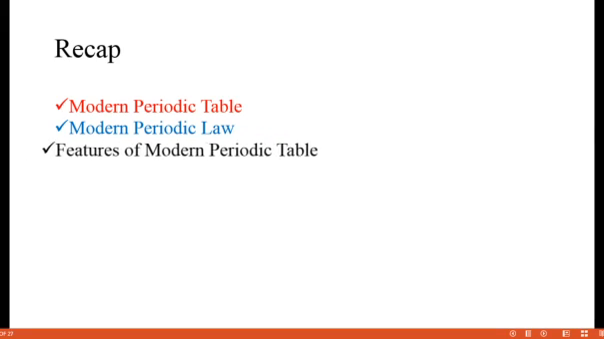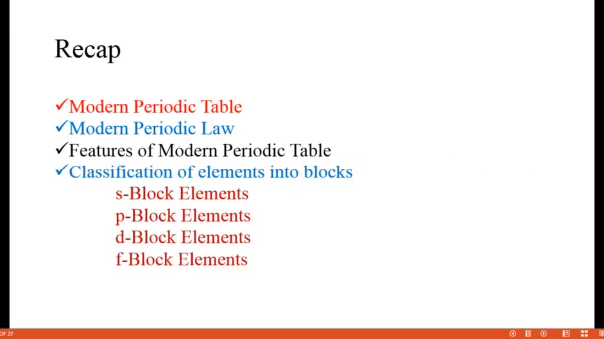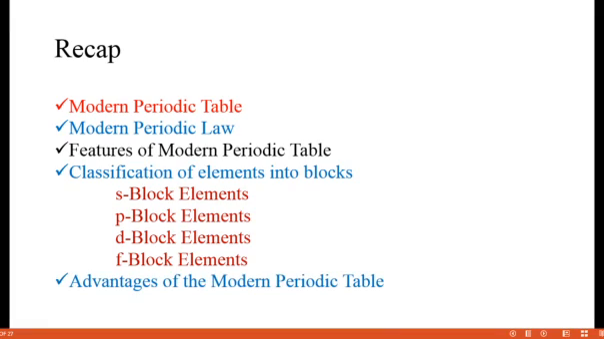Next we discussed the features of the modern periodic table, that is, elements are arranged in increasing order of their atomic number. It has 7 periods and 18 groups. Based on the physical properties of the elements, they are grouped into various families. Next we discussed the classification of elements: S block, P block, D block and F block. If the outermost shell electron is present in S, it is called an S block; if in P, a P block; if in D, a D block; and if in F, an F block element. And the advantages: whatever limitations were proposed in the earlier three methods, all those are satisfied here.